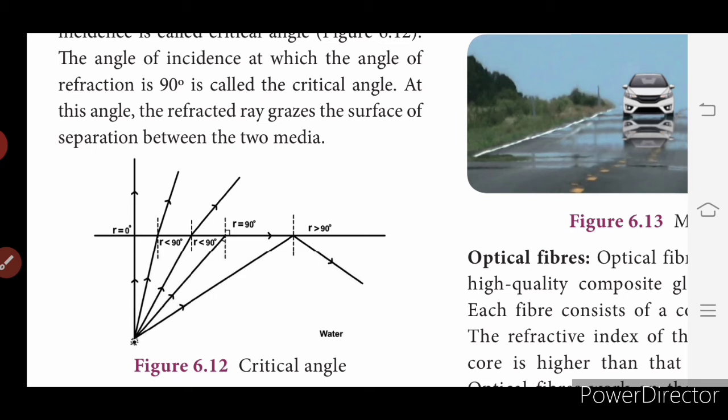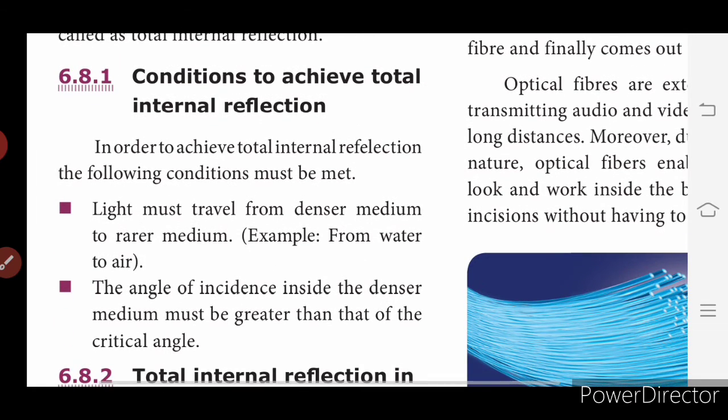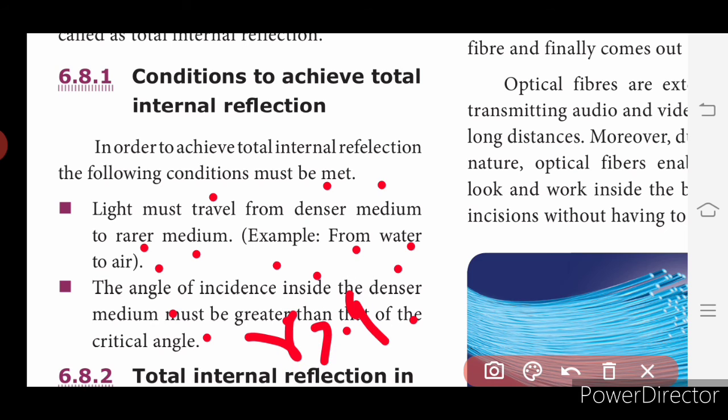So what are the conditions to achieve total internal reflection? You have two conditions to achieve this total internal reflection. They are: light must travel from denser medium to rarer medium, that is from water to air. Okay, when light travels from water to air, this total internal reflection may take place. And the angle of incidence inside the denser medium must be greater than the critical angle, that is r should be greater than 90 degree.